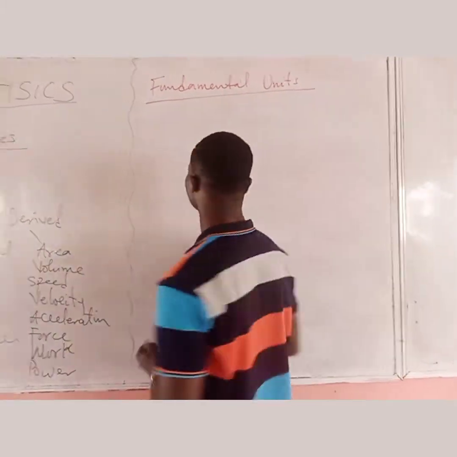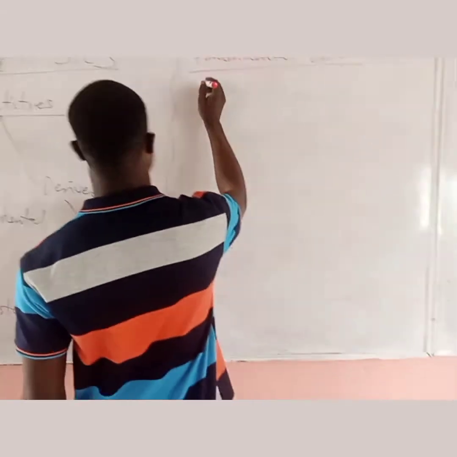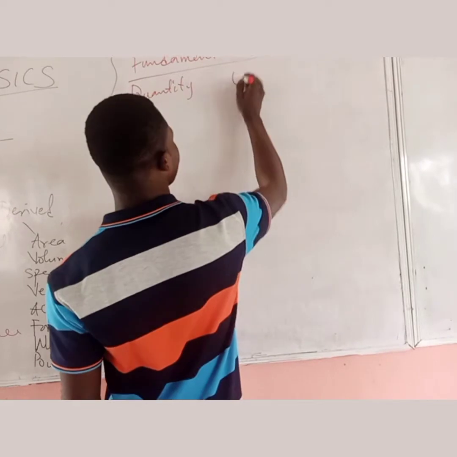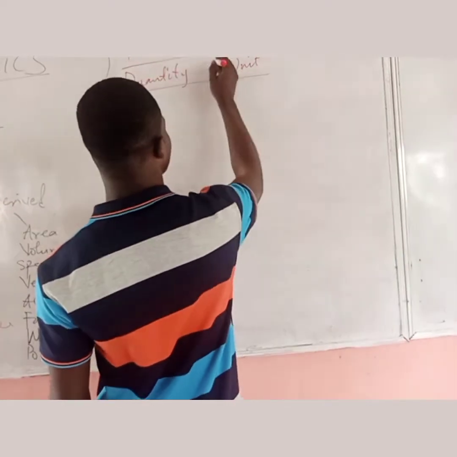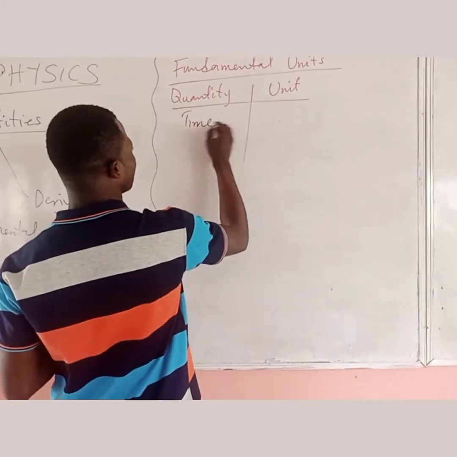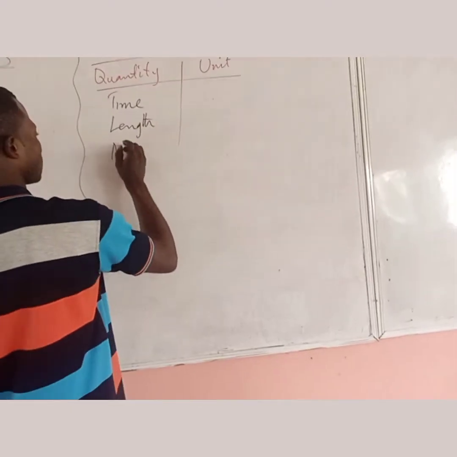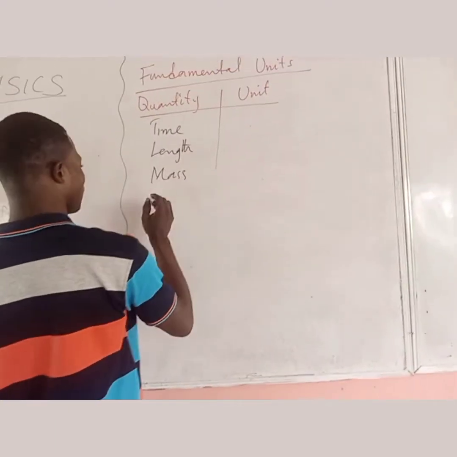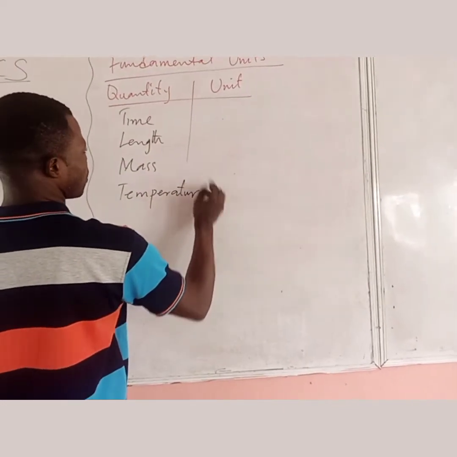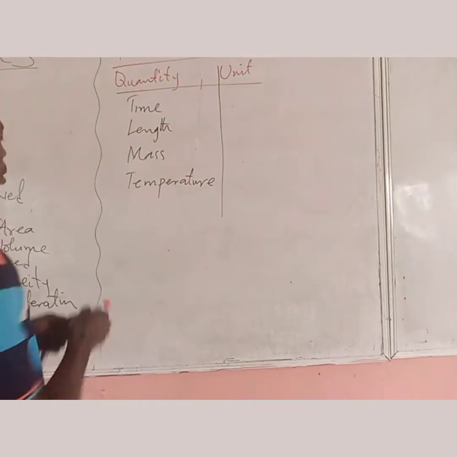Examples of those units, for example, let's look at time. So we have quantity and their units. Number one, time, then length, mass, temperature, and let's add money.